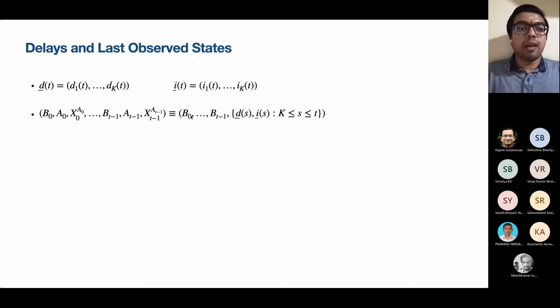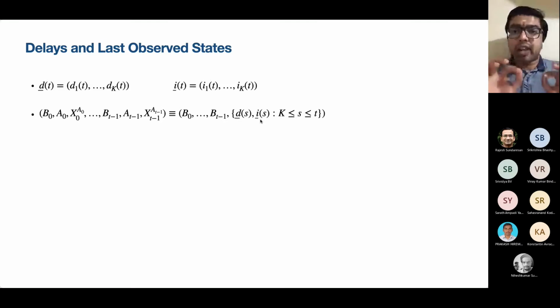Remember the trembling hand model? There are B's, there are A's. The B's and the A's could be quite different from each other, though with high probability they'll be equal. So this entire history can be summarized in terms of the B's, the delays, and the last observed states. So what is the point?